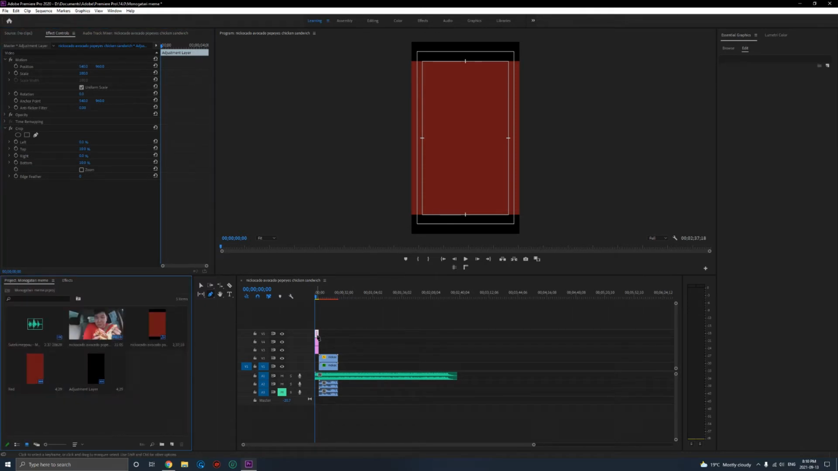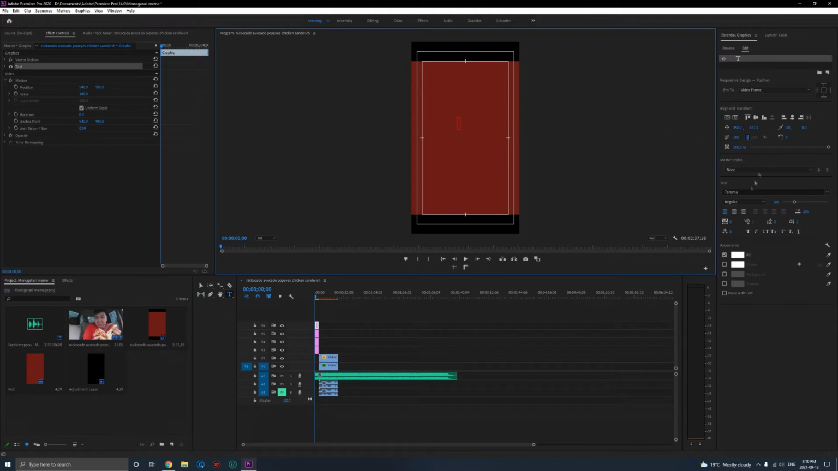Alright, so we're going to be using this adjustment layer for every text we use. So first, let's see how it looks. Just gonna add some text now. So what we want to do is go to the text and just put some text. Let's say, since this is the first scene, let's call it the chicken scene. There you go, easy money.